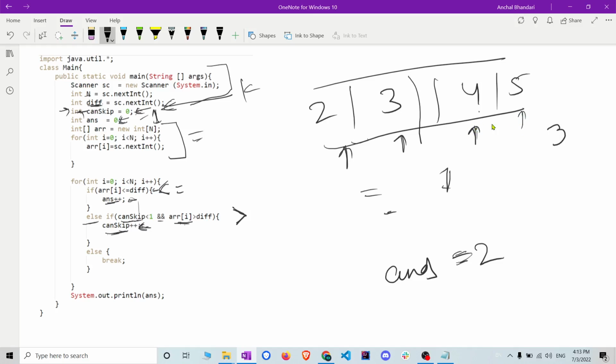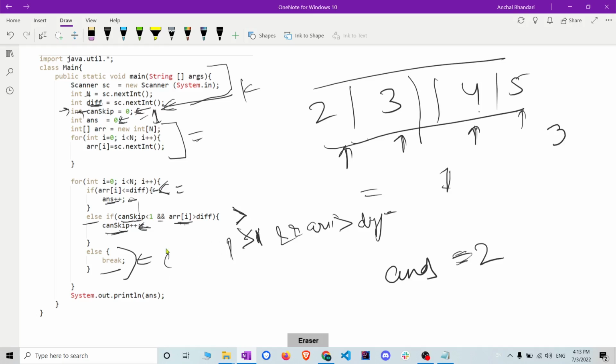Whenever he comes here, he comes to this condition: if can skip value is greater than 1 and array of i is greater than difficulty, then simply break.